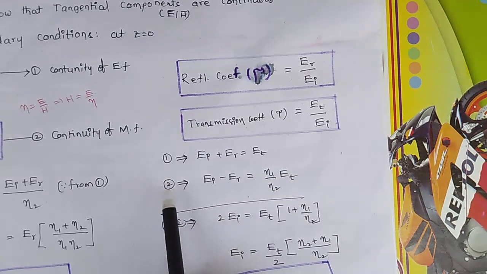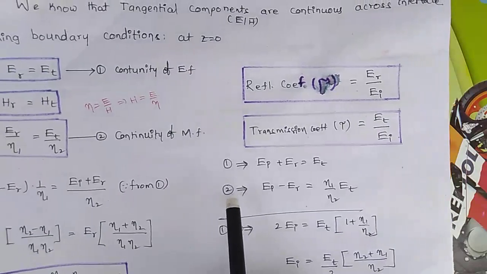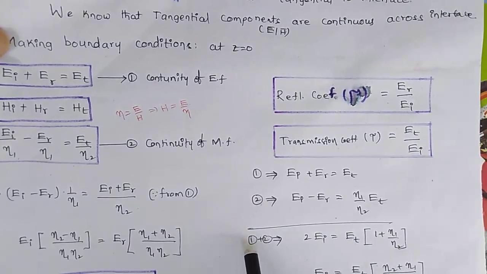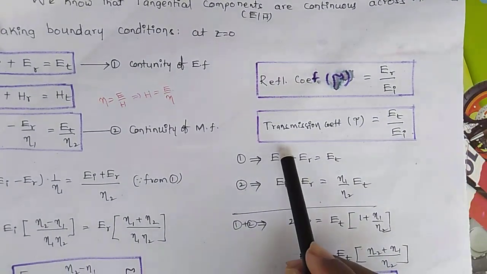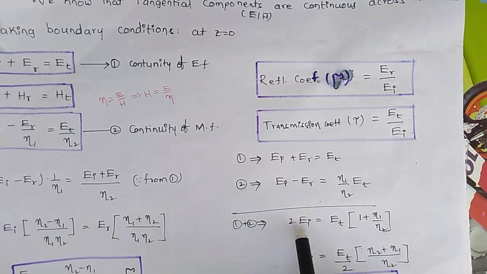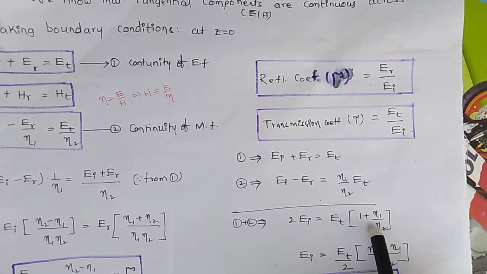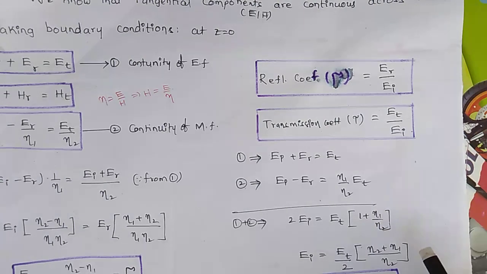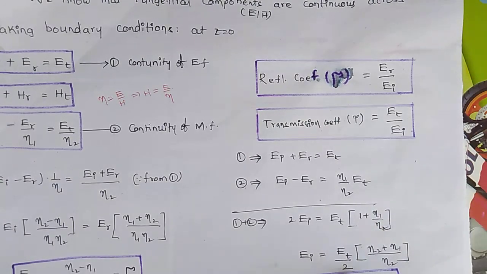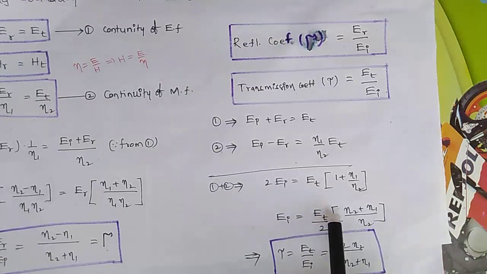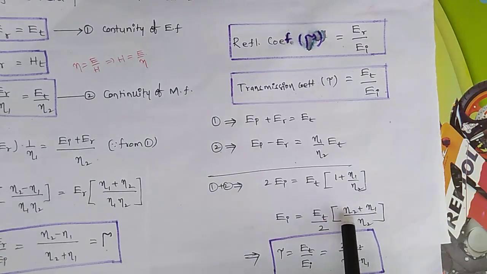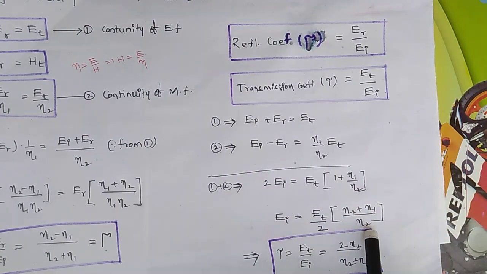I am adding these two equations. These two terms cancel each other. 2 Ei is equal to Et into, taking common, 1 plus eta 1 by eta 2. By simplifying I can get Ei is equal to Et by 2 into eta 2 plus eta 1 by eta 2.